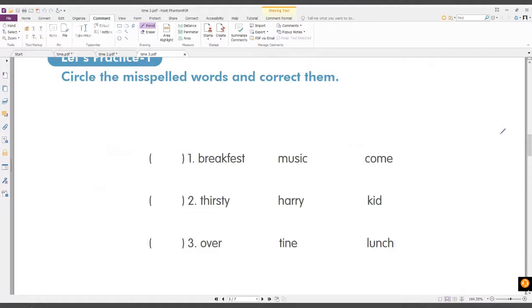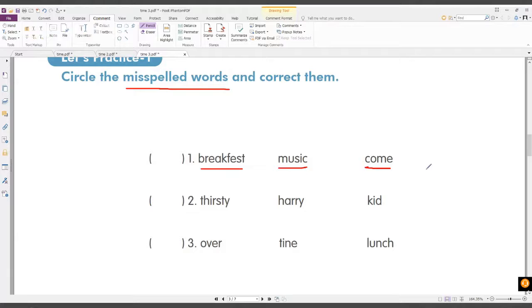This time we have to circle the wrong spelling, the misspelled word. Let's talk about spelling. Number 1, can you read breakfast? Breakfast. We have music. Music. We have come.